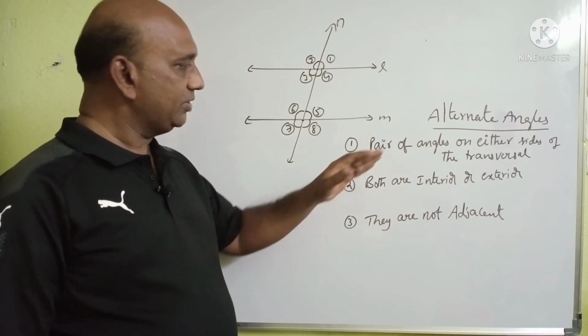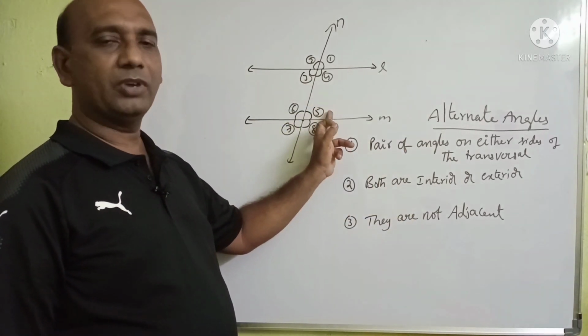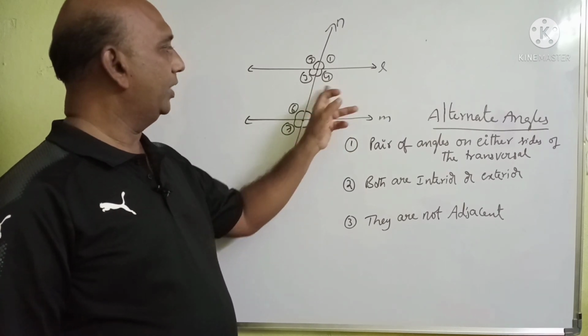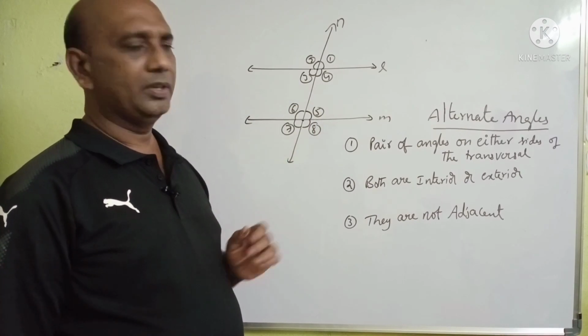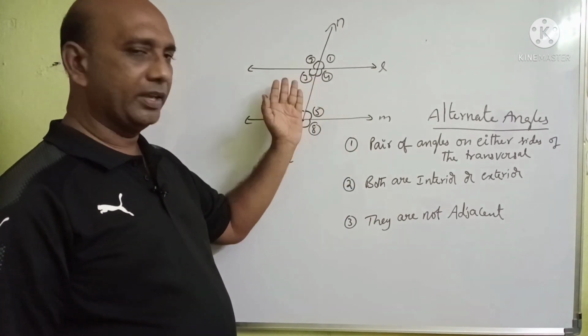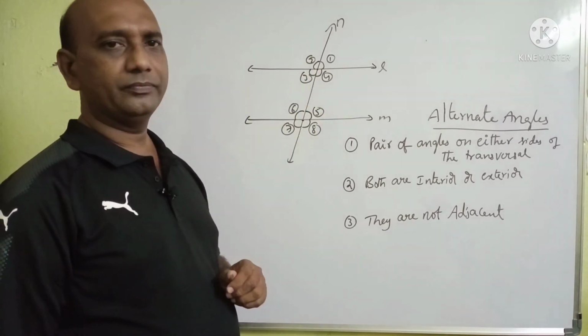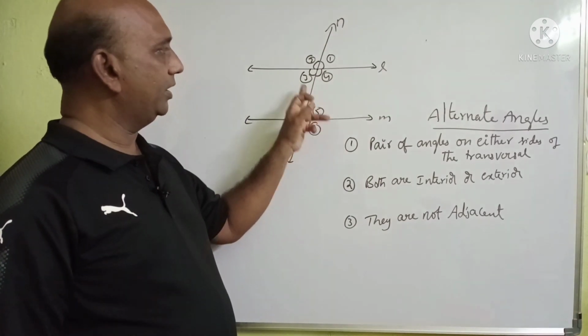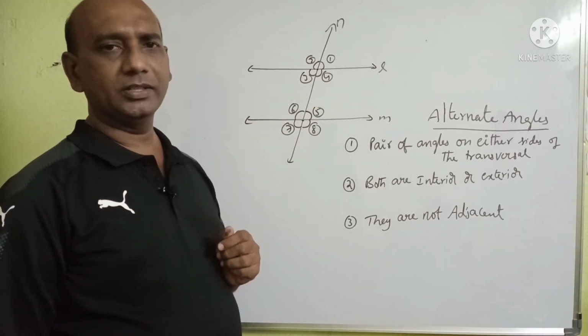The pairs of angles which satisfy all these 3 points are 3 and 5 is one pair, and 4 and 6 is another pair. Take 3 and 5. They are on either side of the transversal, this side one angle, this side one angle. Both are interior, and these two are not adjacent angles.